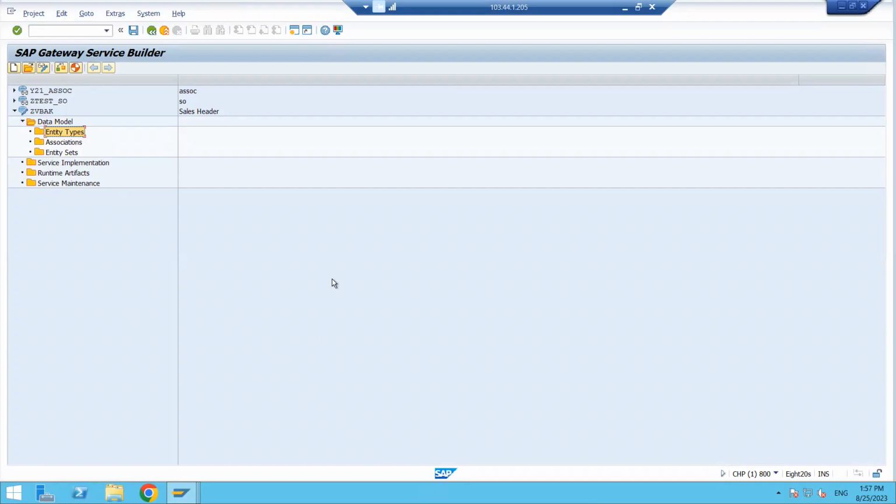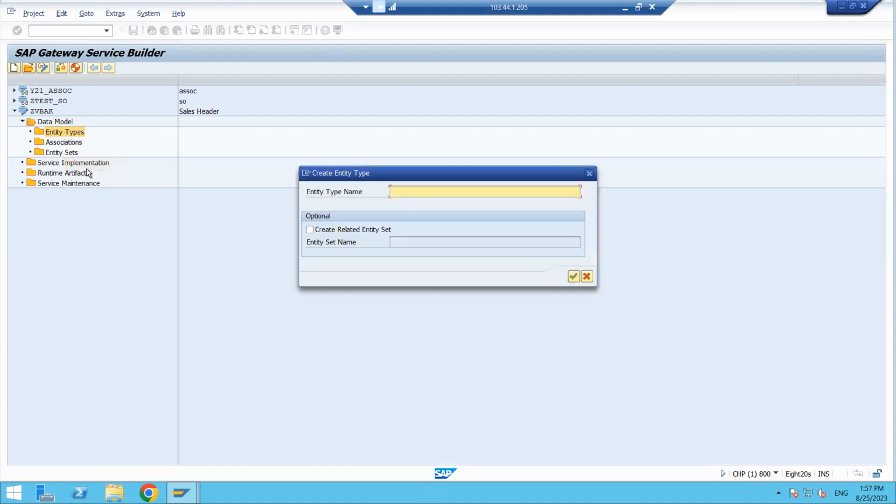Now I want to create one work area and one internal table, right? So I will right click on it and create it. I want to create one work area here. So here I am giving the name SO header.